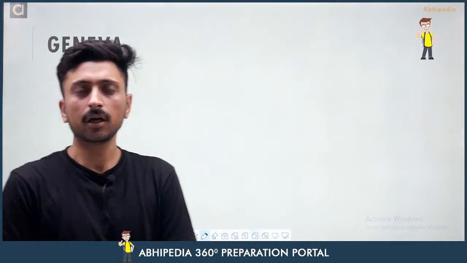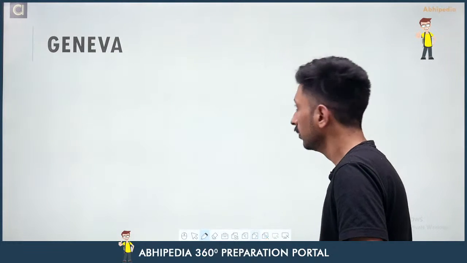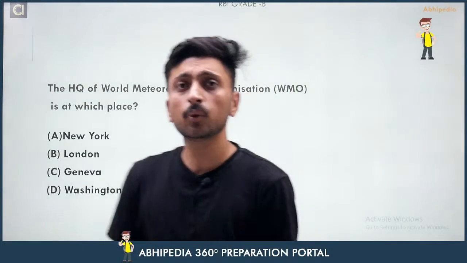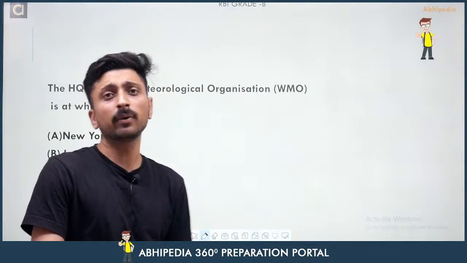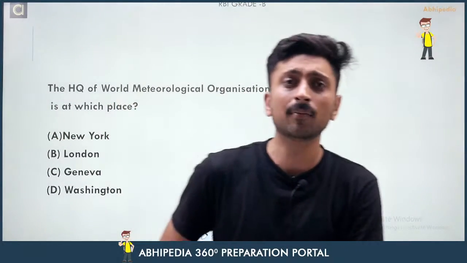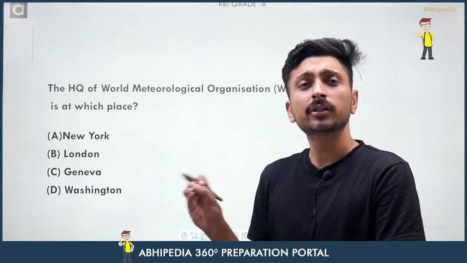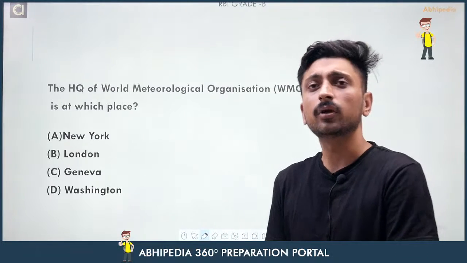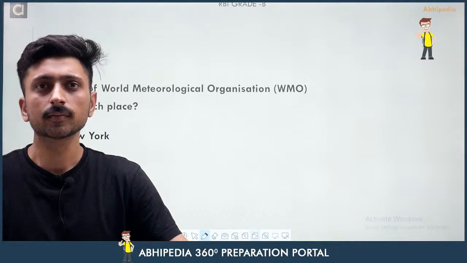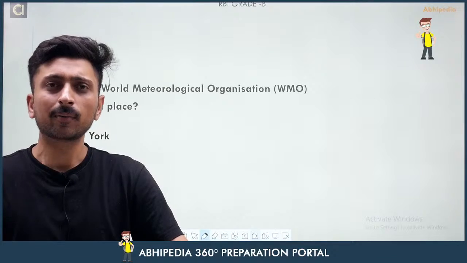Okay. Now come to the next MCQ. The headquarter of World Meteorological Organization, that is WMO, is at which of the following places? Either it is at New York, London, Geneva, or Washington. Right? So you have to tell me the right response.